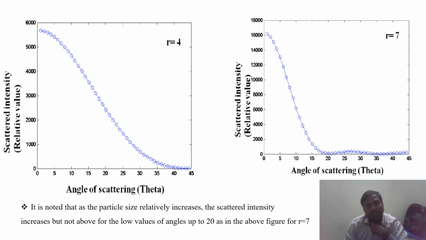If we are increasing further to R equal to 7, the scattered intensity, the relative value, is extending from 0 to 16,000, but after a scatter angle of 20 it will be almost nothing. But when you are comparing with the other values, the scatter intensity is very high.